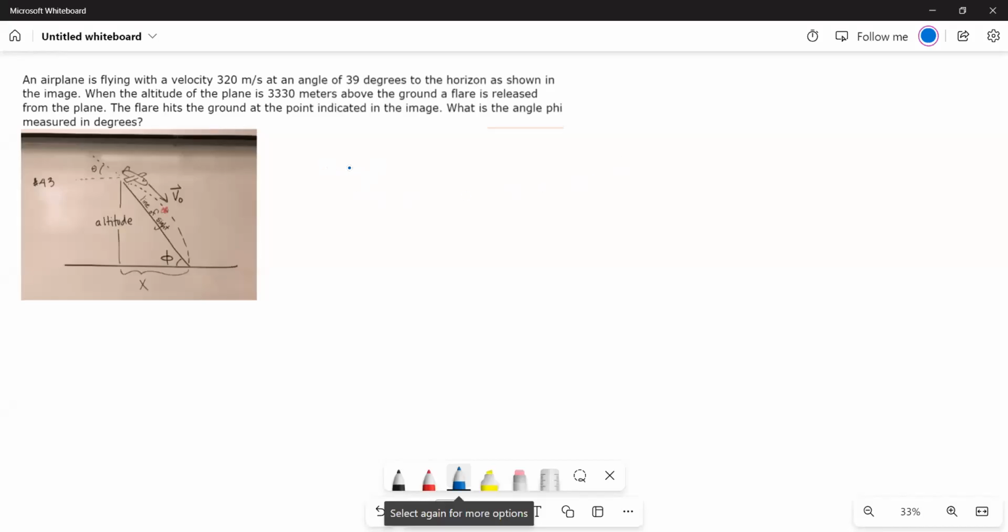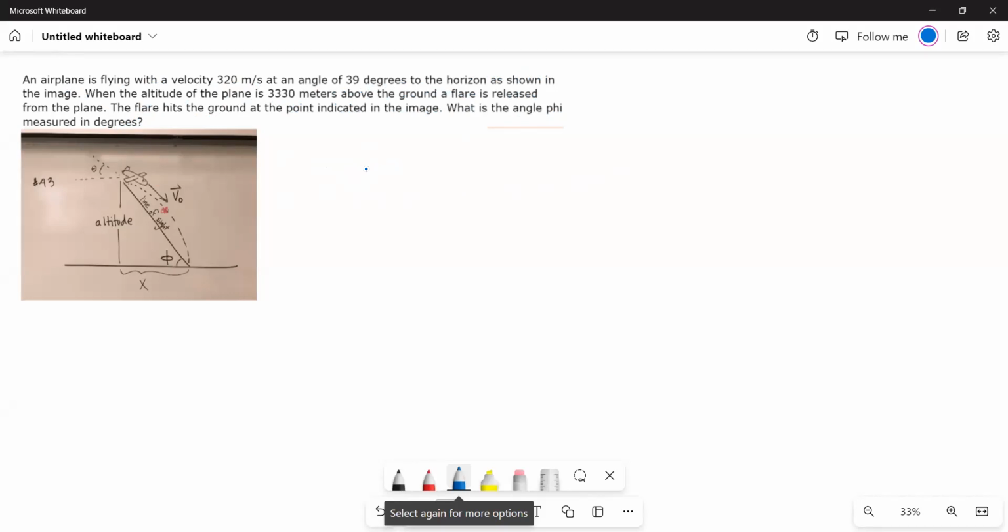This is a problem based on projectile motion. An aeroplane is flying with a velocity of 320 meters per second at an angle of 39 degrees to the horizon as shown in the image. When the altitude of the plane is 3,330 meters above the ground, a flare is released from the plane. The flare hits the ground at the point indicated in the image. What is the angle phi measured in degrees?